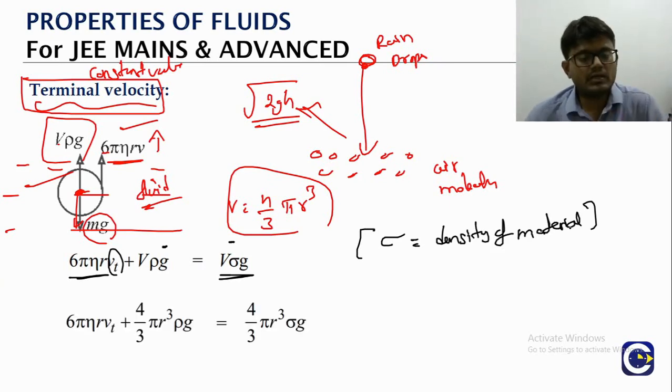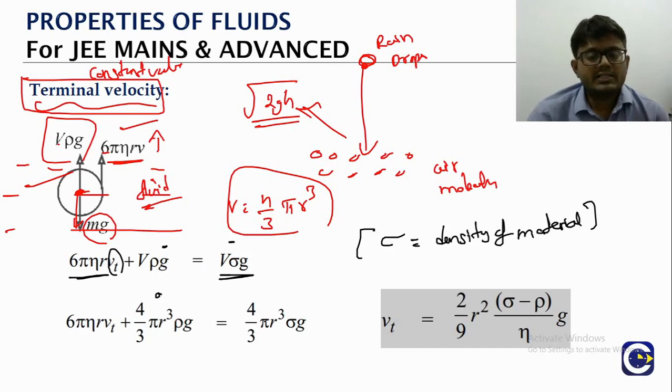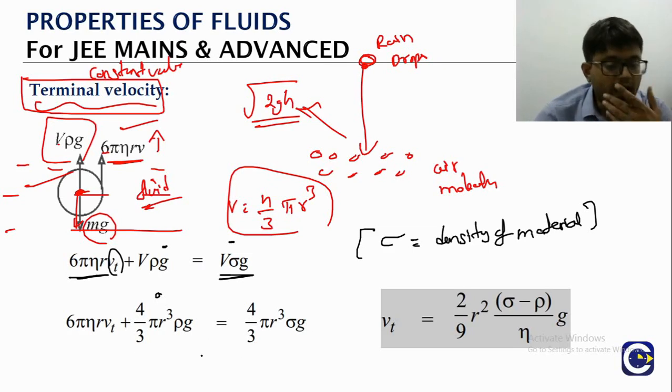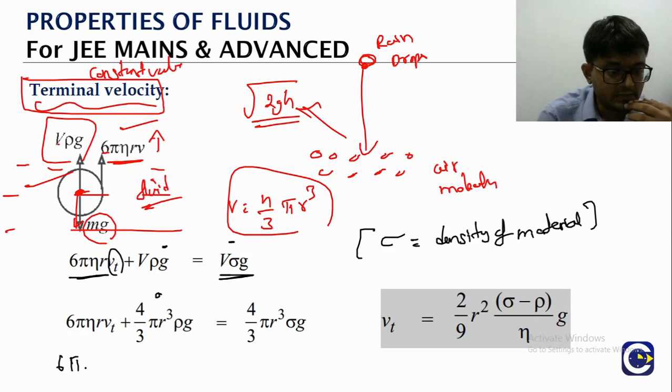Okay. So here if you just substitute the value of V, right? What is the value of V? 4 by 3 pi r cube. Substitute that and rearrange it, means we are going to get what? We will get the value of the terminal velocity. So look at this now. Just keep 6 pi eta r v here.